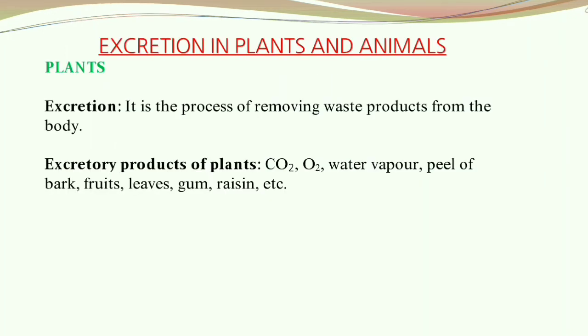Now let's talk about excretion in plants and animals. First of all, what is excretion? Excretion is the process of removing waste products from the body. So, what happens in plants? Plants excrete compounds like carbon dioxide, oxygen, water vapor, peel of the bark, fruits, leaves, gums, resins, etc.